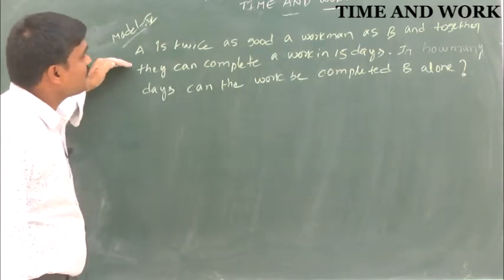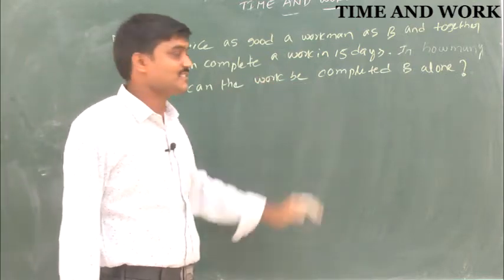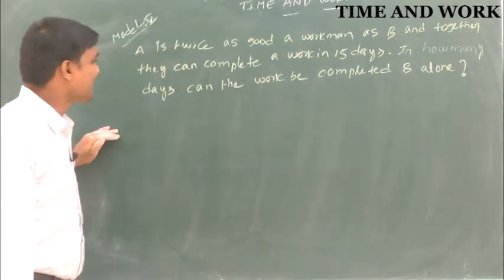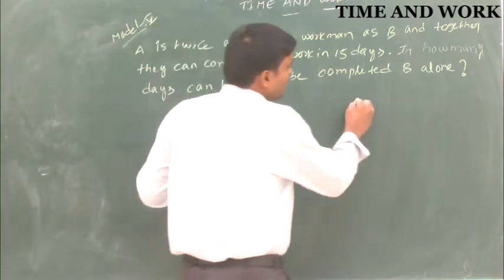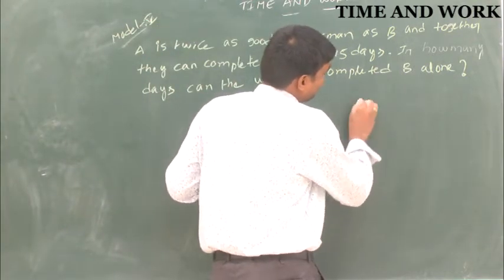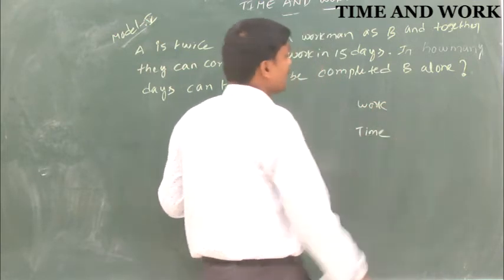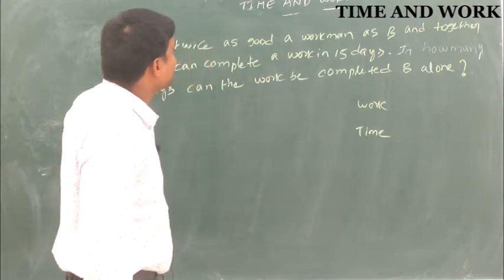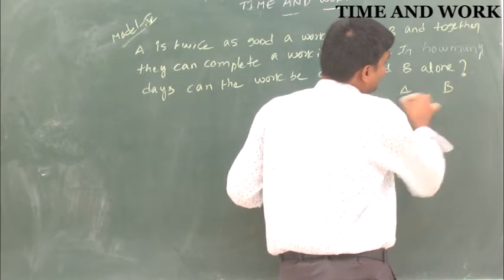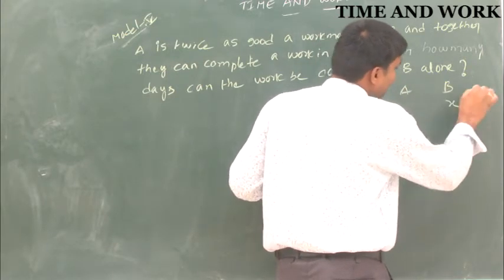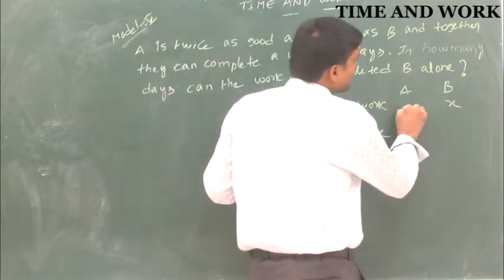A is twice as good a workman as B, and together they can complete a work in 15 days. In how many days can the work be completed by B alone? So here it is work and time. A is twice as good a workman as B. Suppose B can do X units of work, then A can do 2X units.